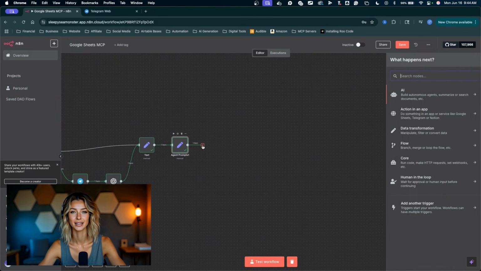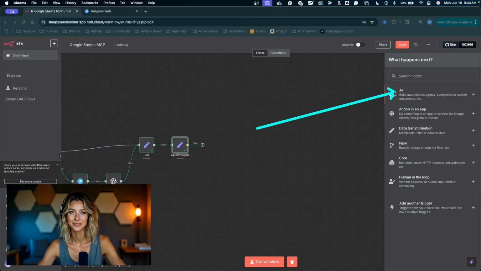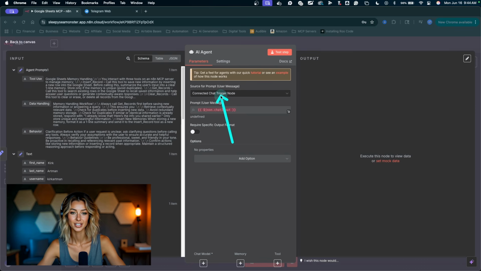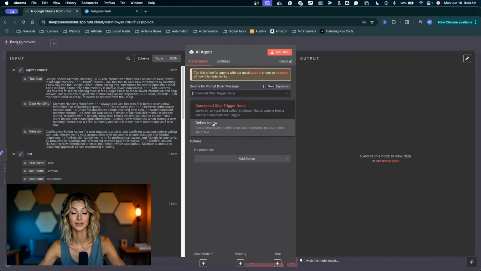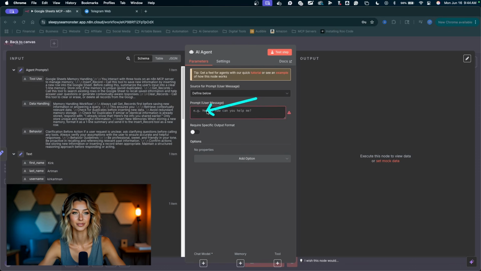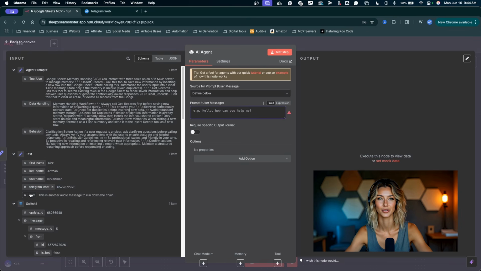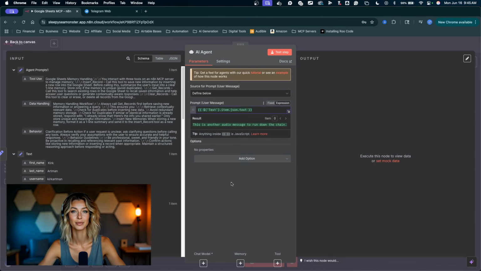And we can add the AI agent. I'm going to click the plus, select the AI agent. Let's change the chat trigger node. I'll drop this down, say define below. Now for the user prompt, we're going to add the text from the user. So from our text node, let's grab the text, drag and drop that right there.